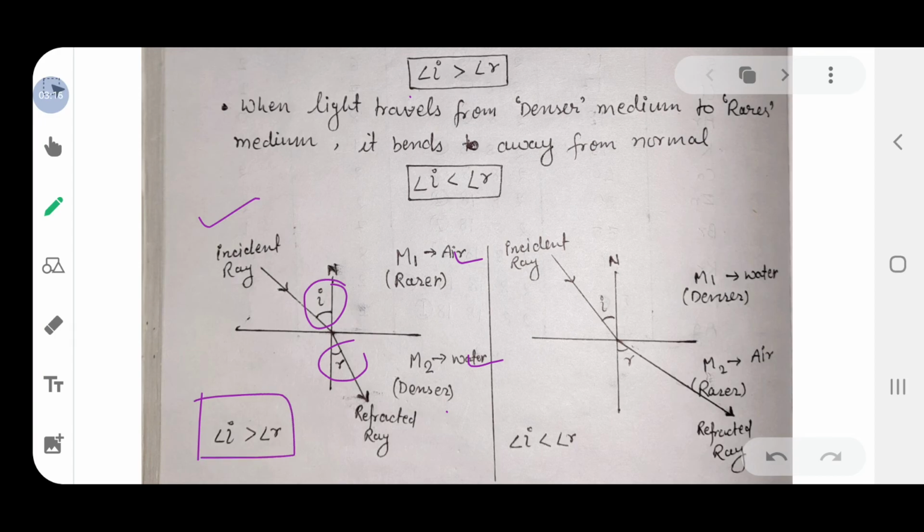Now the second case, when the light ray is traveling from denser medium to rare, for example water to air. This is water and this is air. Now the light is traveling from water to air. So the angle of incidence is smaller than the angle of refraction. So there are two cases for refraction, when light is traveling from rare medium to denser or denser medium to rare.